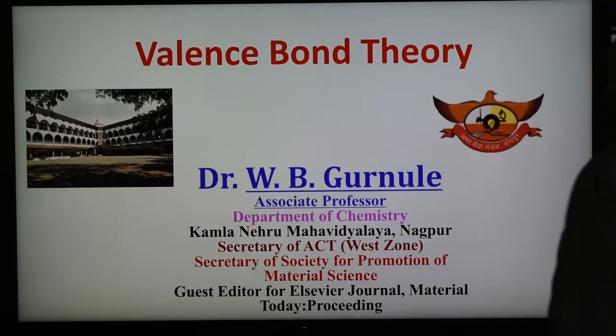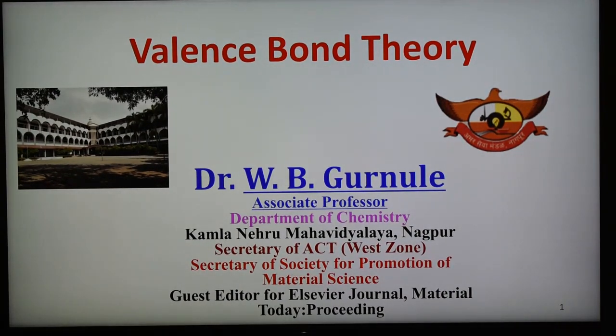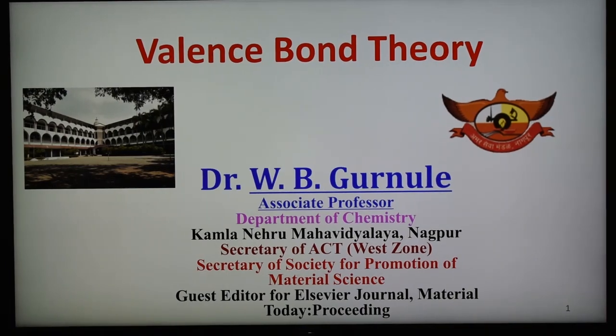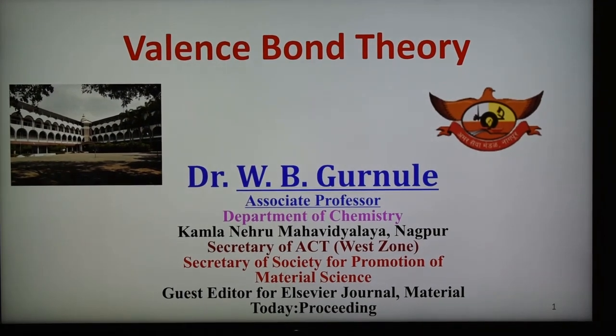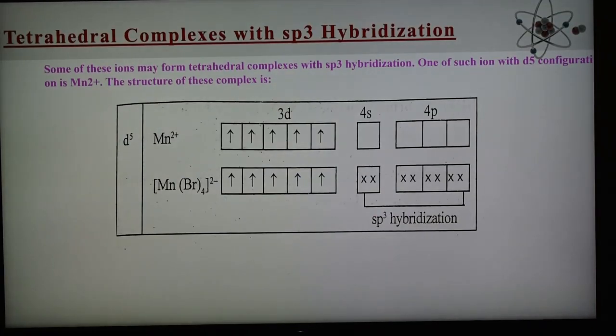So today we are discussing the valence bond theory of transition metal complexes, and we are going to discuss the different complexes having octahedral, tetrahedral and square planar geometry, one by one. Last time we discussed the inner orbital octahedral complexes and outer orbital octahedral complexes, and now we are going to see tetrahedral complexes with sp3 hybridization.